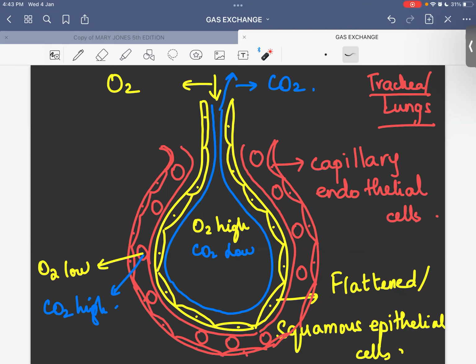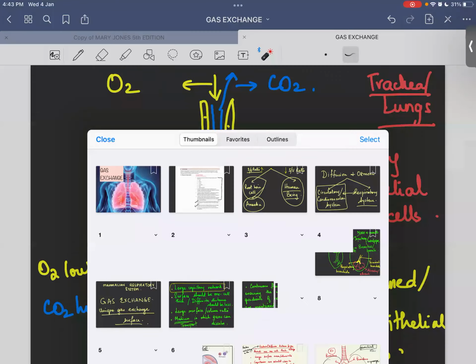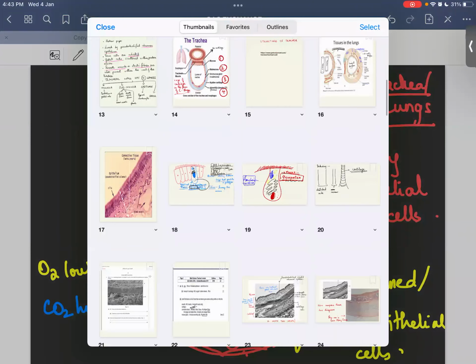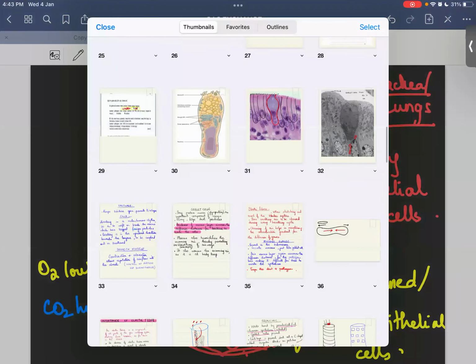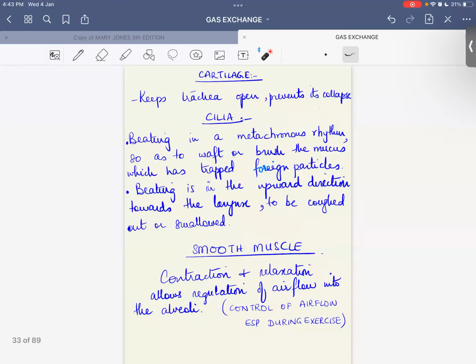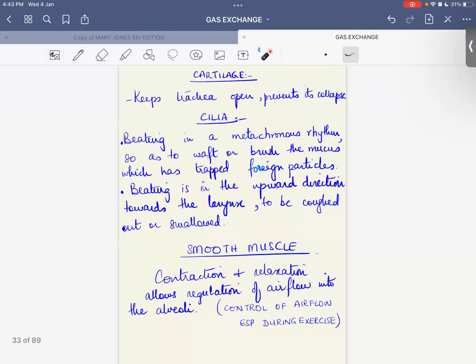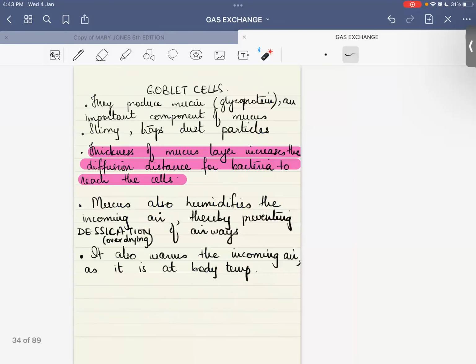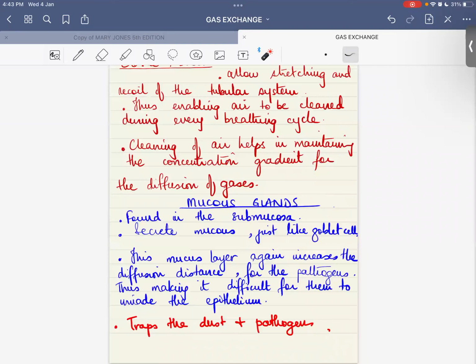होती रहेगी. Also remember that not only we have these elastic fibers in the trachea, but we have them in the alveoli. तो ये बहुत ही important feature है respiratory system का, right? We did cartilage, then we did cilia, smooth muscle fibers, goblet cells, elastic fibers. Now let's come to mucus glands.